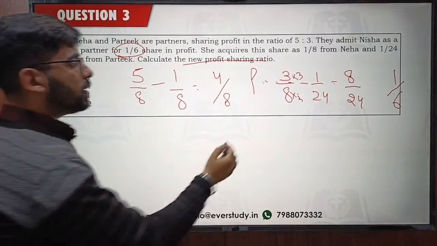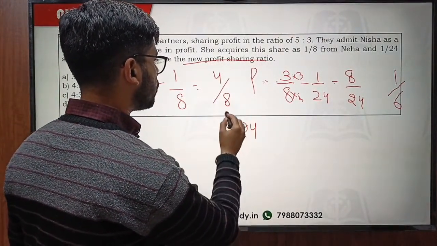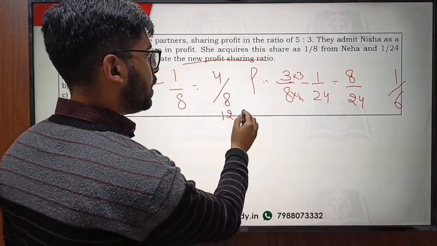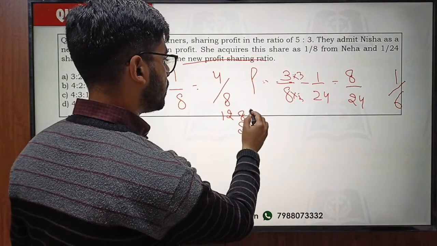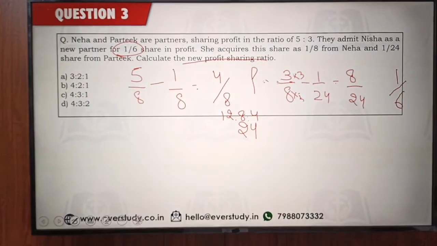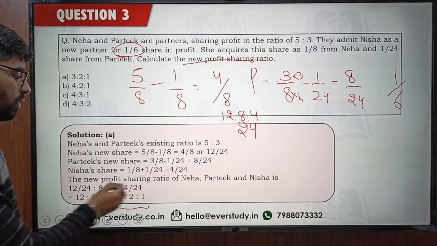Let's make the denominator 24 for all of these. So this is going to be 12, this is going to be 8, and this is going to be 4. 12 is to 8 is to 4. And this is ultimately going to come out to 3:2:1. So that's why the answer is 3:2:1.